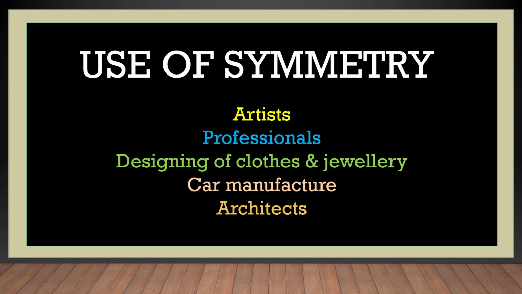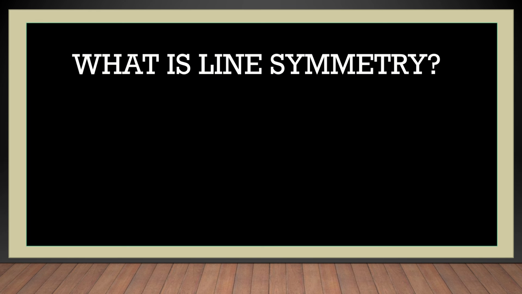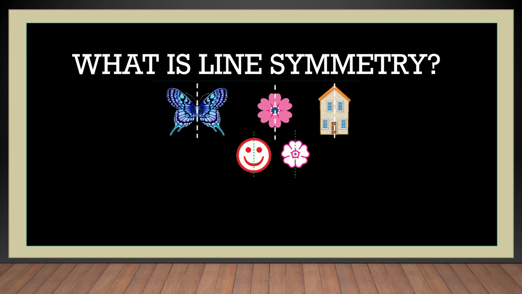Now, what is the line which he had drawn? To see the identical parts, we had drawn a line in the middle, isn't it? So what is that line of symmetry? We have seen these examples: the butterfly, flower, house. So we have to define line of symmetry.